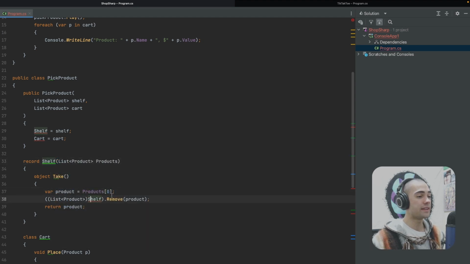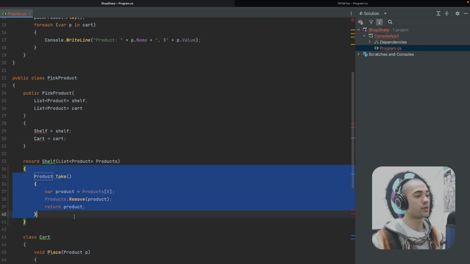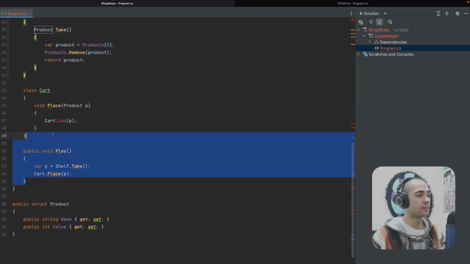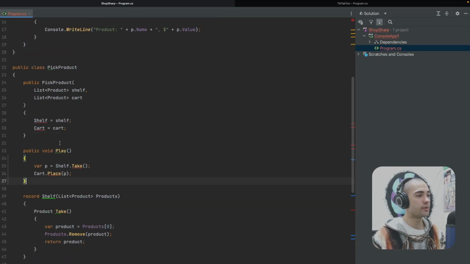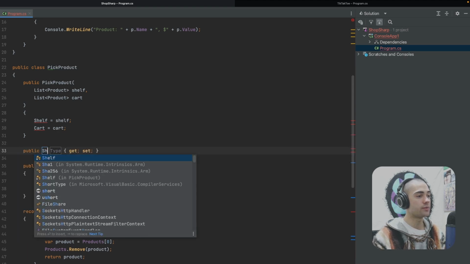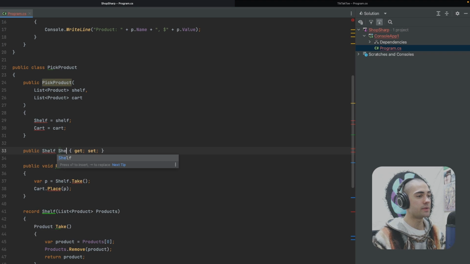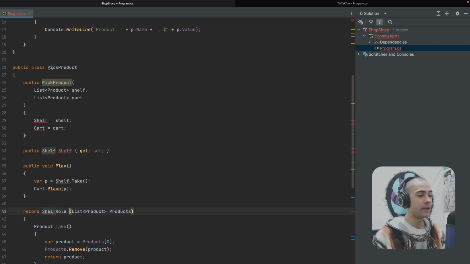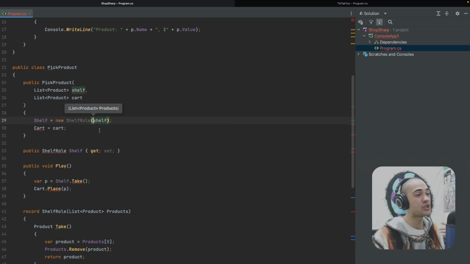So I'm going to have a list of products on the shelf, and once I'm picking the item, I'm also removing it from the shelf, and then I'm also going to return a product from over here. Let's take the play function, and I'm going to move it to the top over here. We're going to make sure that we have the properties for the shelf. So shelf is going to be a shelf. And here there is a name collision, which we didn't have when we were doing it in Marvin. So let's name this role shelf role. Shelf is going to be playing a new shelf role to which we put in the shelf products.